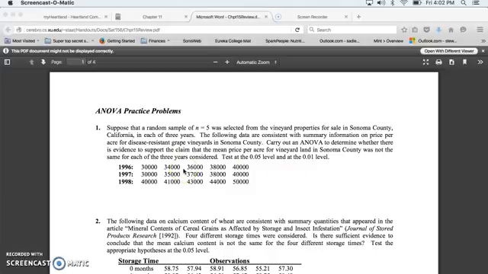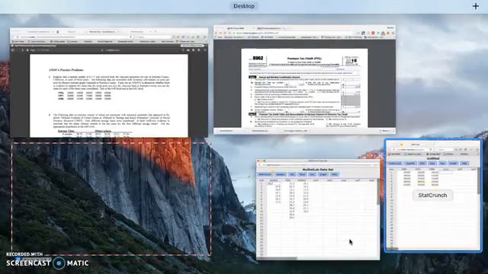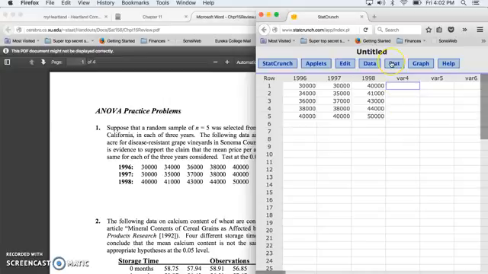If we were thinking about what our hypothesis would be, first of all, they would all be equal as your null hypothesis, and your alternative hypothesis would be that at least one of them would be different. So I already went ahead and put this into StatCrunch. Oops, that's the wrong one. So that we wouldn't have to deal with that now.